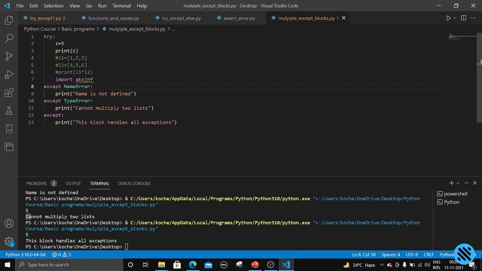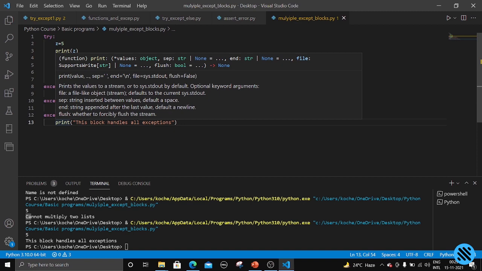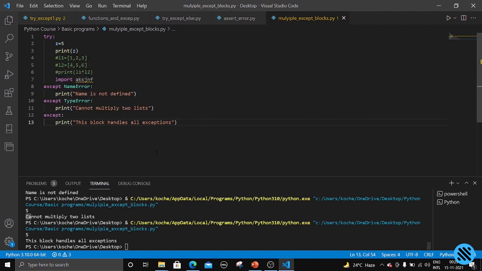Next it checks another block, here containing TypeError, and it will go down next, and here we have directly written except. That is nothing but it doesn't matter which type of exception it is, all the exceptions will be handled inside this block. Okay, so this block handles all exceptions.